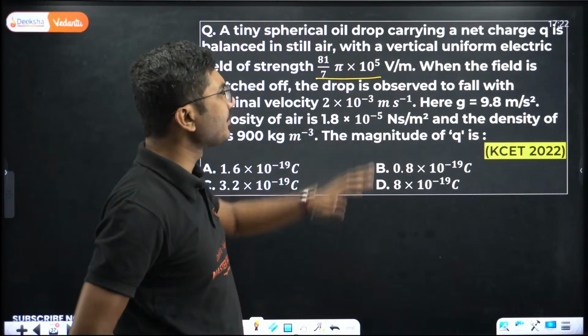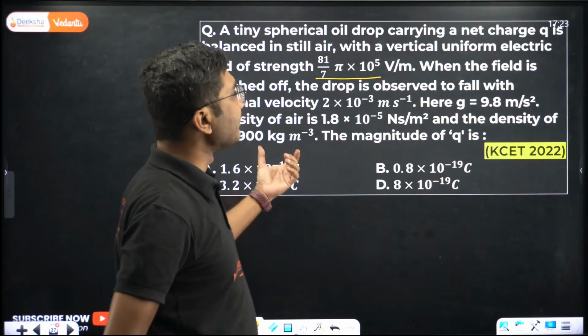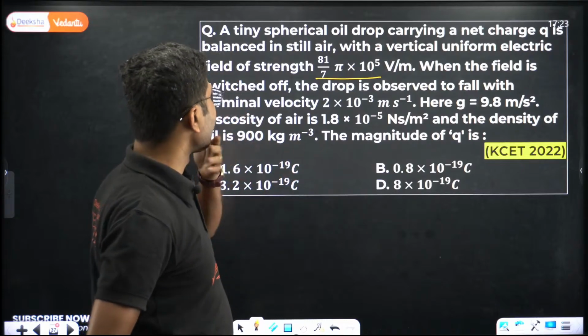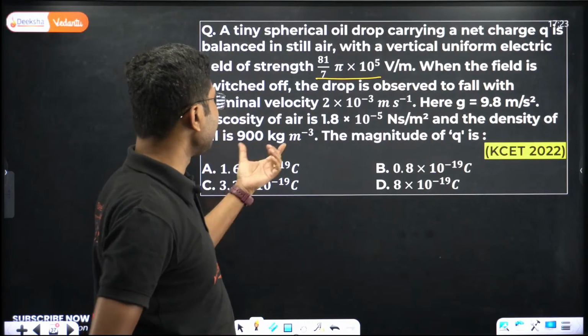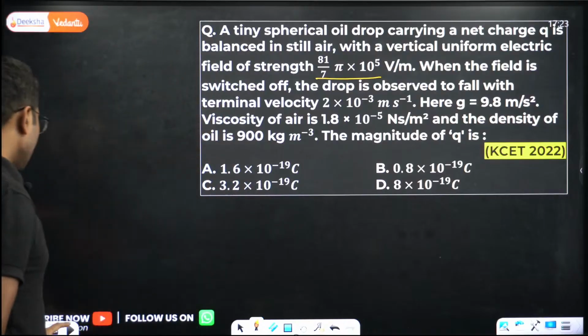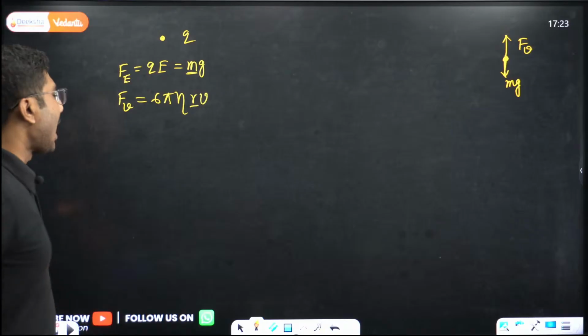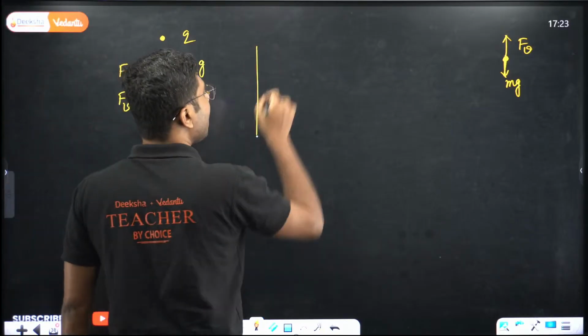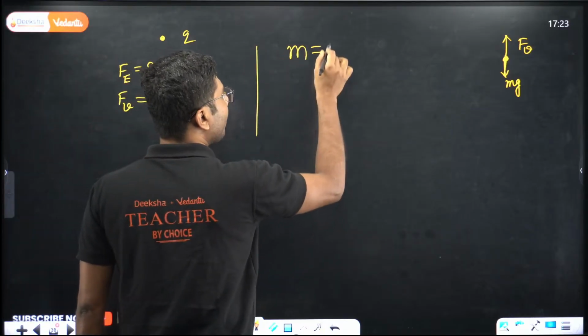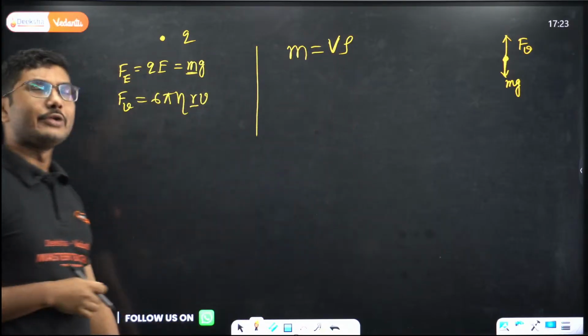The density is given. Net charge, yes. So the density of the material is given, but r is not given, m is not given. If those two values were given, this could have been an easy problem. So how can you calculate r and m? m is equal to volume into rho, volume into density.